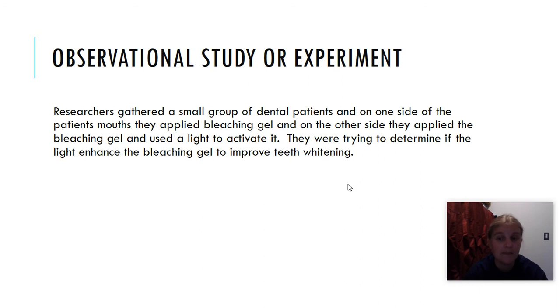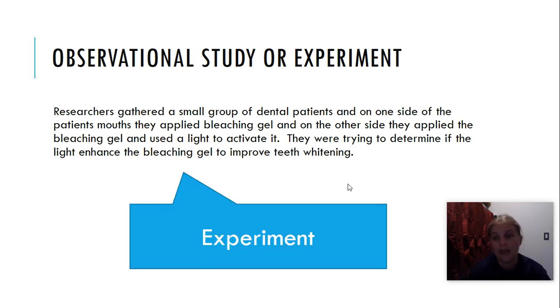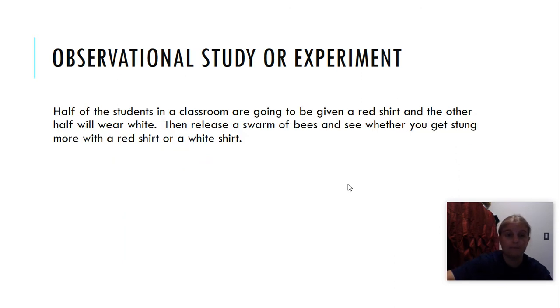Are they doing something to apply a treatment, to test? Are they testing something? Yes. The bleaching gel on one side is by itself. That's your control. The light is your treatment on the other side. We're trying to see, does the light enhance the bleaching gel? So this would be an experiment. So the light is the treatment.